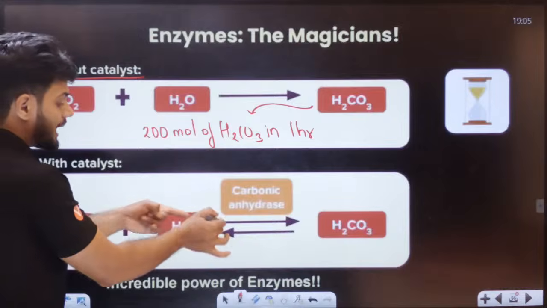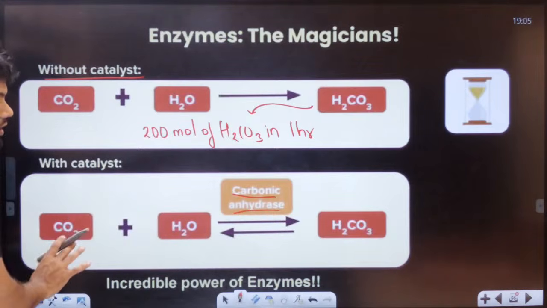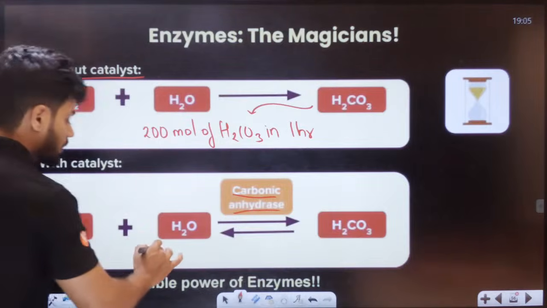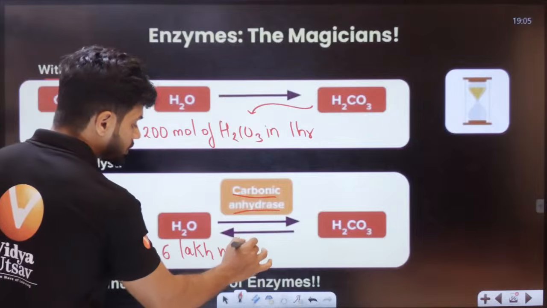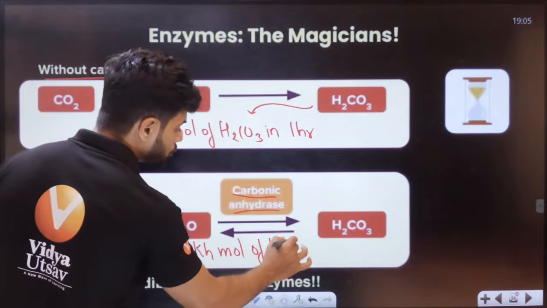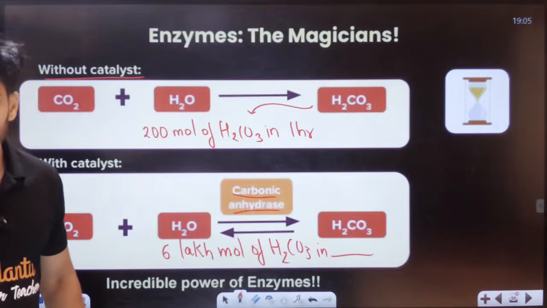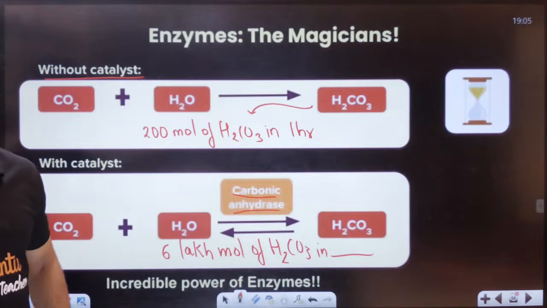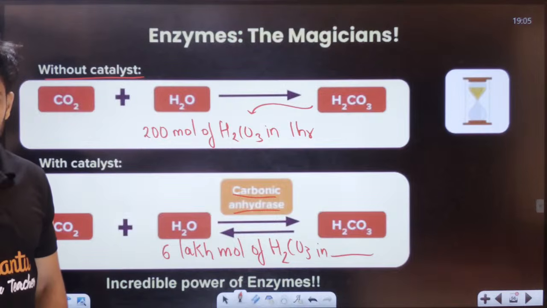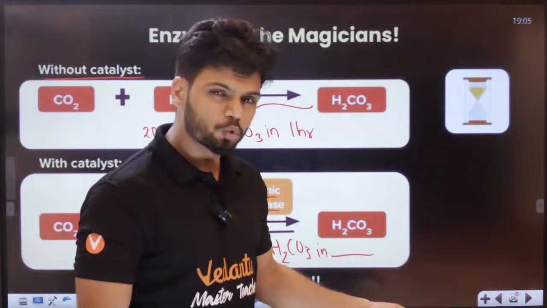Now, once you add a catalyst, that is carbonic anhydrase, you will get 6 lakh molecules of H2CO3 in, students, how much time do you think it is? How do you think it can happen? 6 lakh molecules in 1 hour, 2 hours?